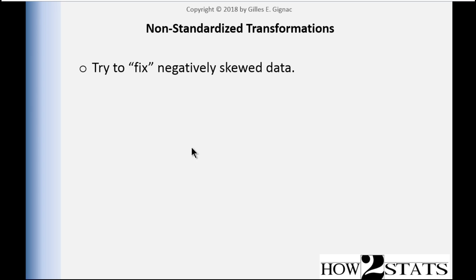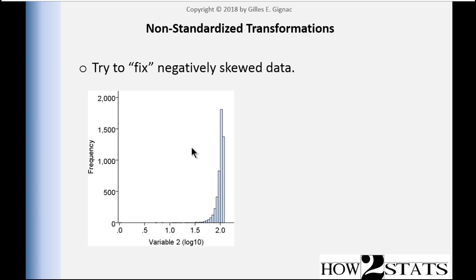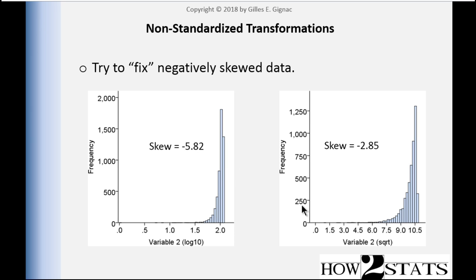So negatively skewed data is even more vexatious when it comes to applying a non-standardized transformation. And when you apply these commonly used transformations like the log10 and the square root, it actually makes the problem worse. So with negatively skewed data, I started off with negative 1.99, and the log10 has made it increase to a skew of negative 5.82, and the square root increased it from negative 1.99 to negative 2.85.